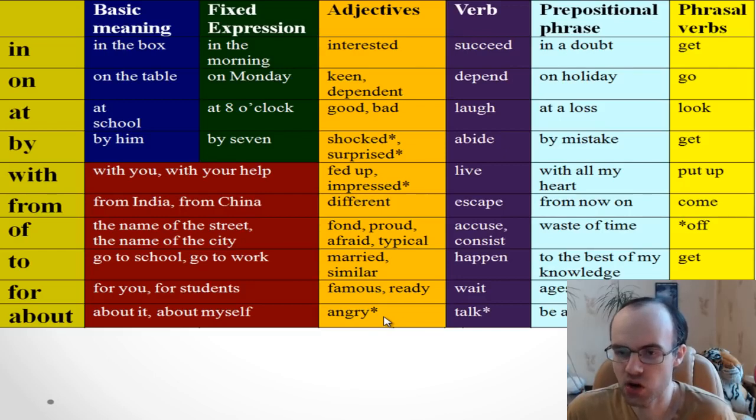Okay, good. So my friend, when you read or listen to someone or something, pay attention to prepositions after adjectives and remember them. Remember these phrases, not only interested in, but also keen on, not only surprised, but surprised by or shocked by.